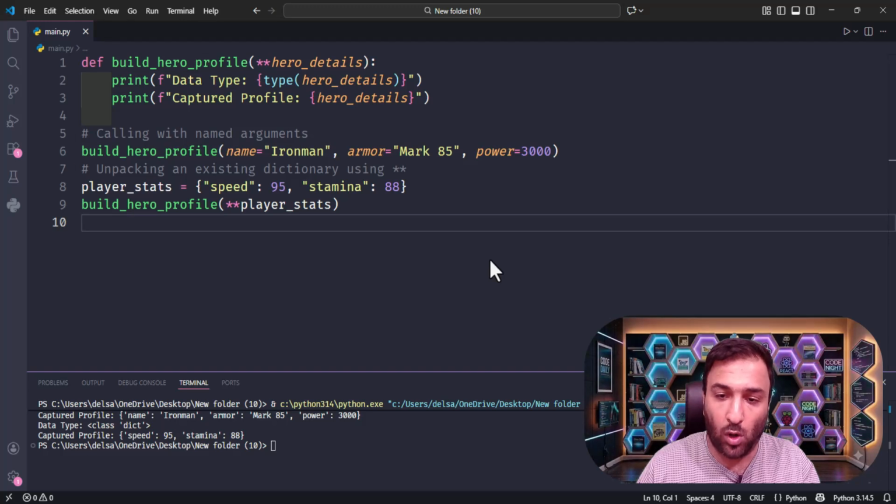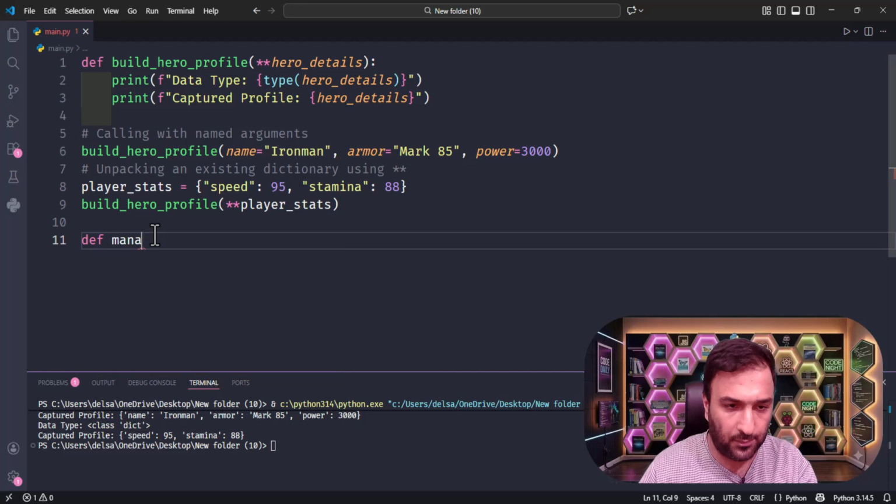Combining args and kwargs, the strict order. The golden rule for combining arguments: standard variables first, followed by args, and kwargs always comes last.